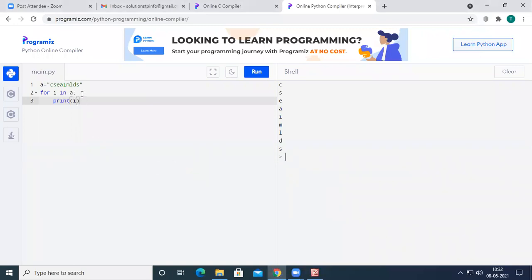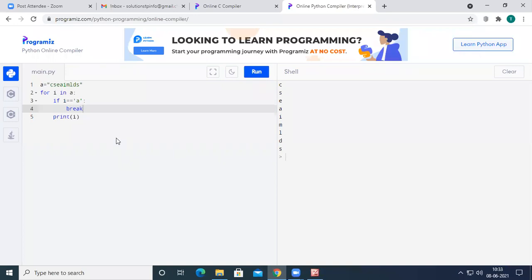Now, inside this loop, I am going to write an if condition: if I equal to A, then I want to break. See here. Initially we got the output CSE, AIML, and DS.